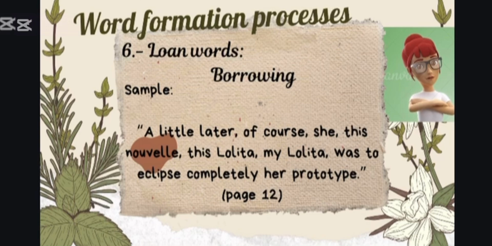From the book, we have the following sample: "A little later, of course, she, this novel, this Lolita, my Lolita, was to eclipse completely her prototype." In page 12, the highlighted word novel is of French origin. Other examples are two words of Arabic origin, which are cotton and zero.